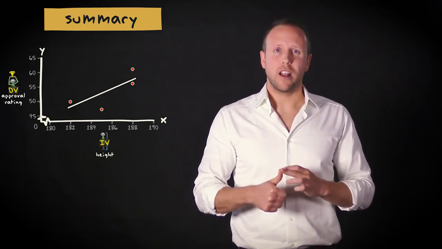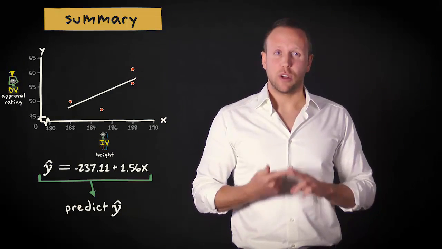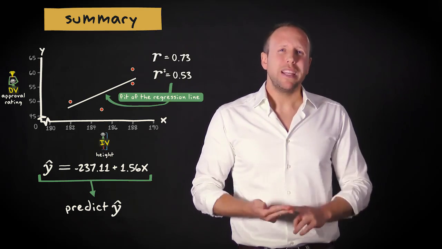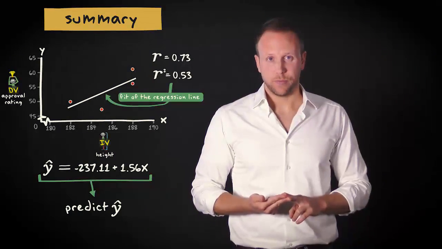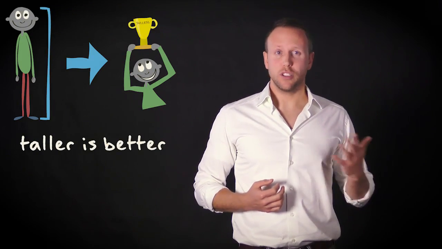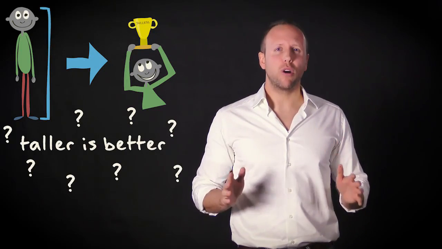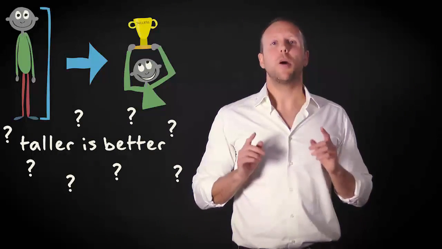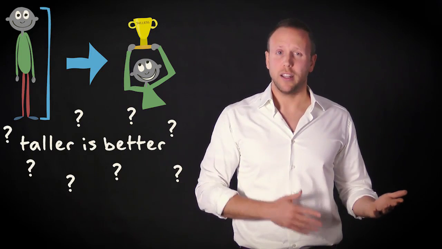First, we determined the straight line that describes the relationship between our two variables best. Second, we have predicted values of our dependent variable based on the line and the corresponding regression equation. And third, by means of Pearson's r and r squared, we have investigated how well the line fits our data. But what have we learned substantively? Well, that tall leaders are more successful than short leaders. However, this conclusion is based on a sample of only 4 American presidents who don't differ much from each other when it comes to their physical height. It is up to you to decide if this warrants far-reaching inferences about the relationship between height and approval ratings.